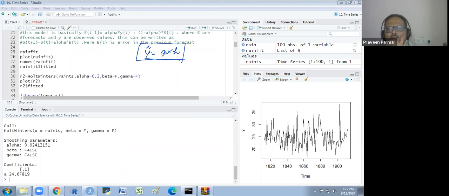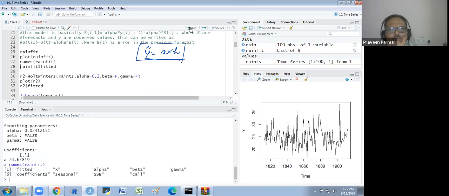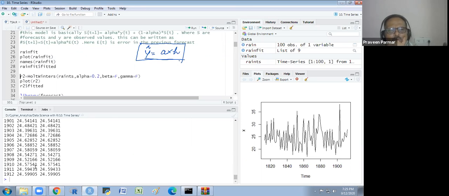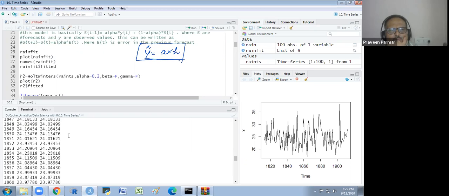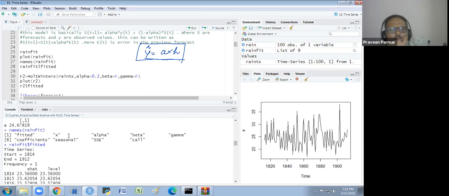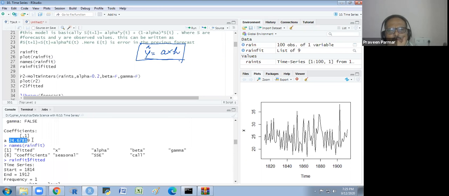So if you take a into h, then what will happen? If we see the rain fit and we see the fitted value, the last value is 24.599, or you see here also 24.67, it is the coefficient.